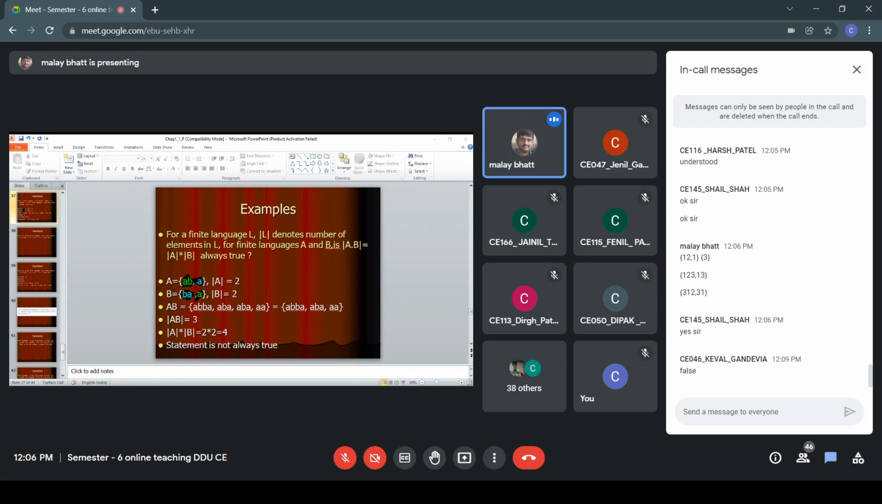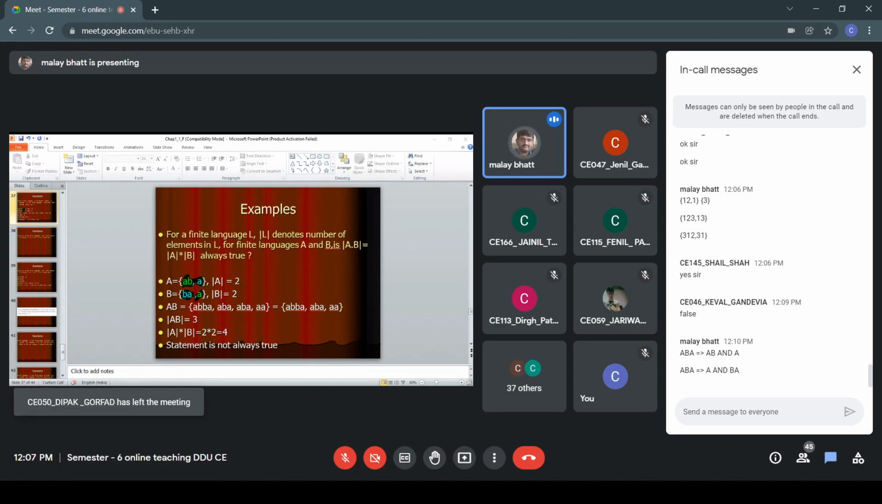So now, what I have done, I have taken only one string. I have written that string, I have divided that string into two parts in a different way. You can see ABA. So I have partitioned that string into AB, which is in the first set, and A in the second set. Similarly, I have partitioned this ABA in a different way. A in the first set and BA in the second set.